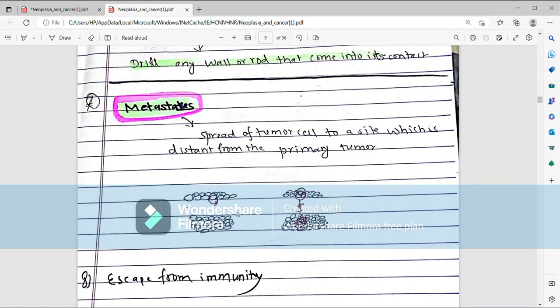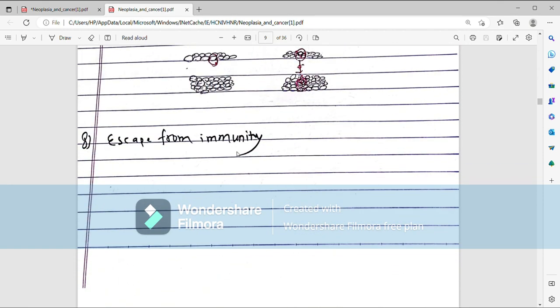In metastasis, there will be spread of tumor to a distant site, which is distant from the primary tumor. Let us say this is the primary tumor, and this is the distant site, which are not in connection. But the tumor cells from primary tumor are spread to the distant site. Initially there was tumor only here. Now, tumor has spread to this site. This is called metastasis. Also, the tumor will escape from immunity.